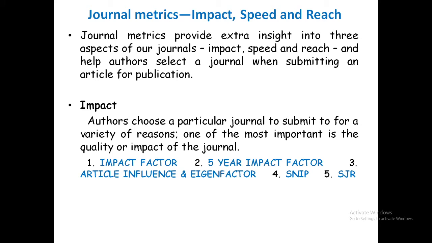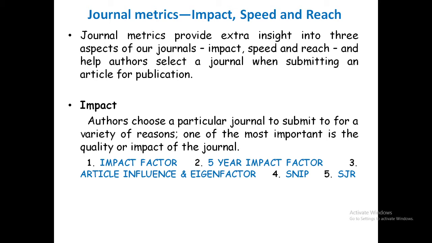Journal metrics: impact, speed and reach. Journal metrics provide extra insight into three aspects of a journal: impact, speed and reach, and help authors to select a journal when submitting an article for publication.